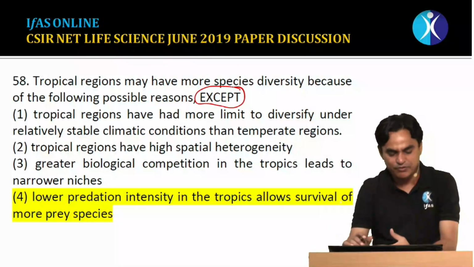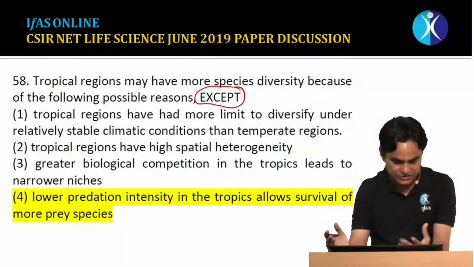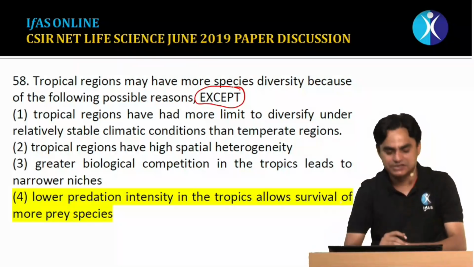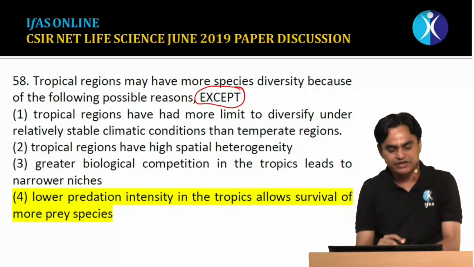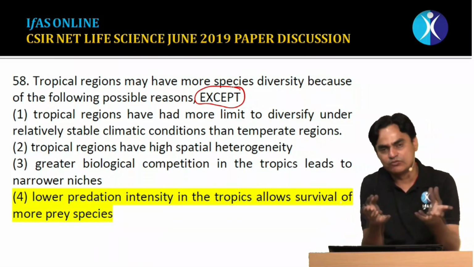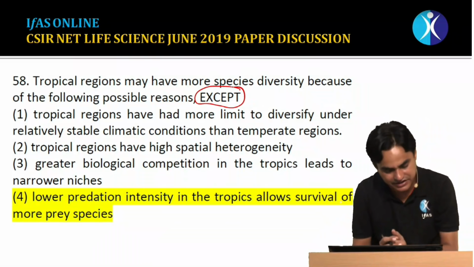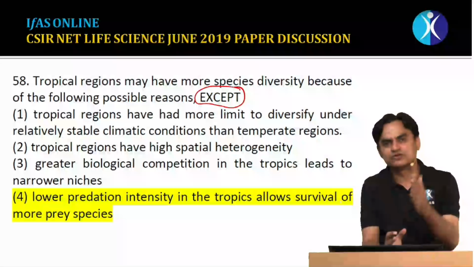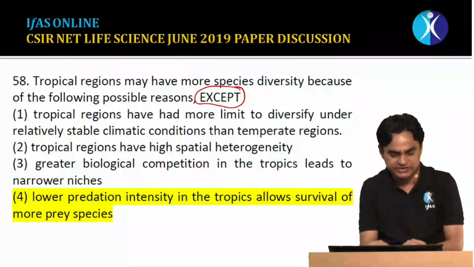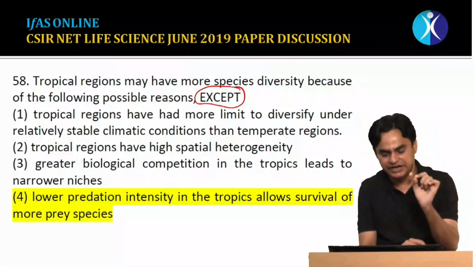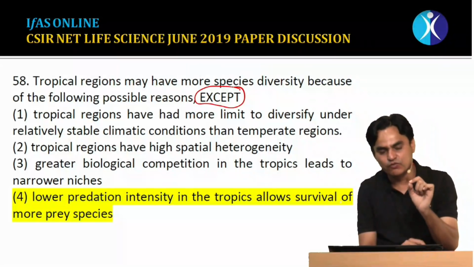Second statement says that tropical regions have high spatial heterogeneity. That is also true. These statements we have already discussed in our class. Third statement says that greater biological competition in the tropics leads to narrow niches, and if niches are narrow, more species can remain in that area. Yes, that is also true. But you can look at the fourth statement, which is totally false. It says that lower predation intensity in the tropics allows survival of more prey species.